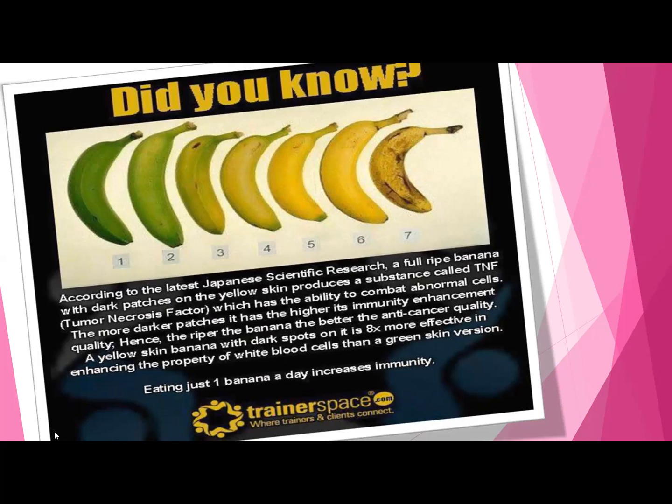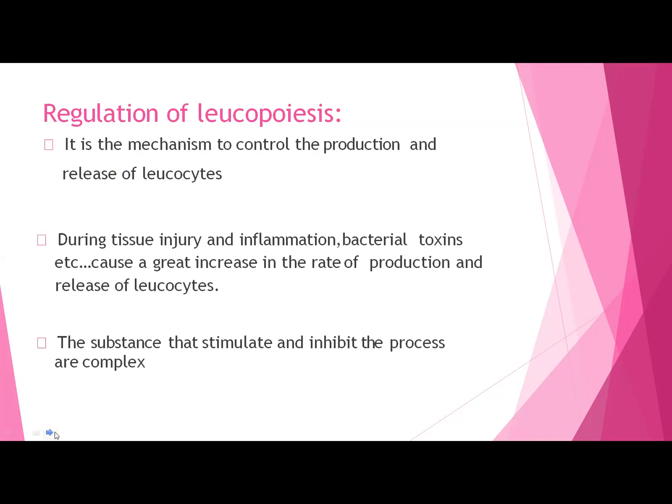Nowadays, improvement of immunity is a must for health, so you can have these types of fruits. This was just an additional fact which you should know.